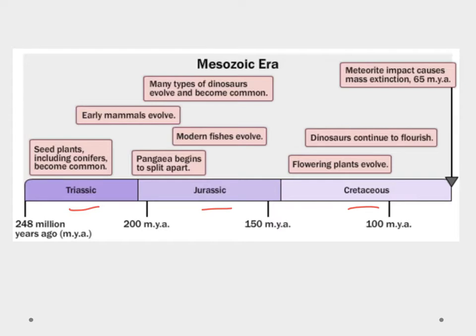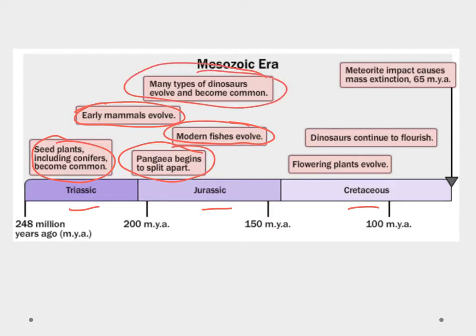And some of the highlights you can see on here, we're noticing that seed plants, including the conifers or your pine trees, are becoming more common. We're seeing early mammals are evolving. We're seeing modern types of fishes are evolving. We're noticing that Pangea splits apart at the end of the Triassic, beginning of the Jurassic period. So now we're seeing a more modern looking landscape where we're seeing the continents like they are today. Not exactly, but getting into that type of area.